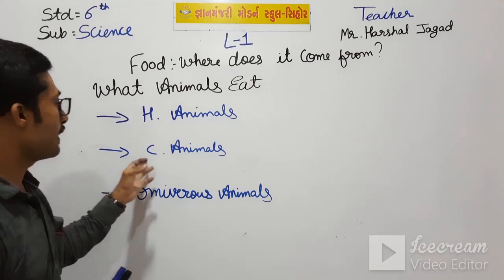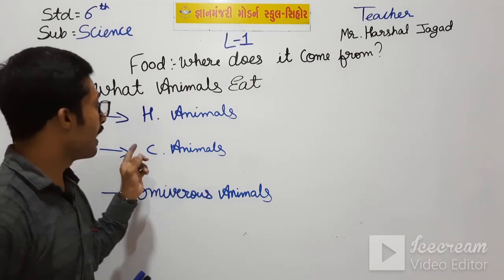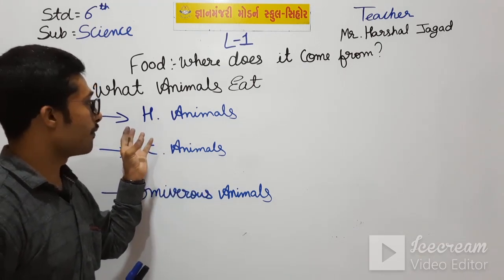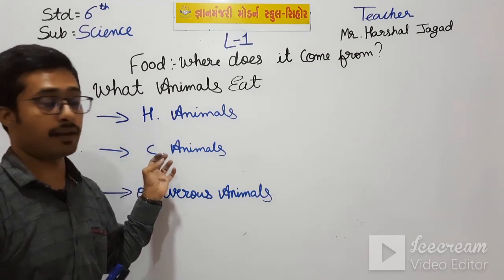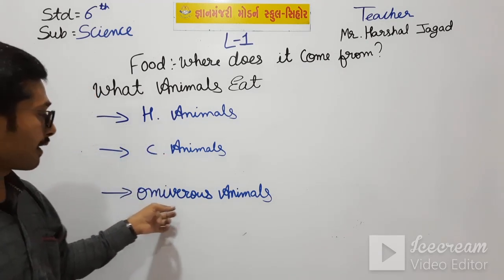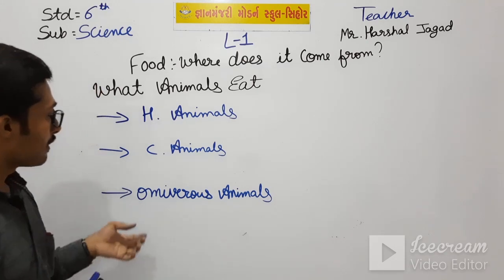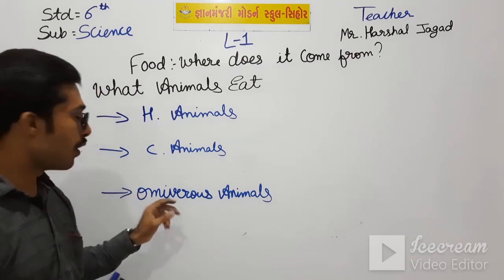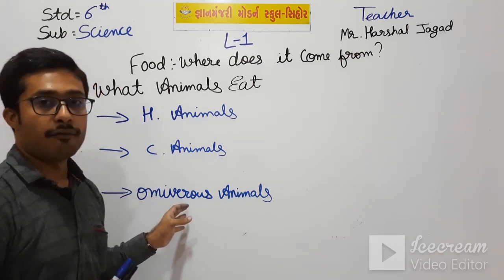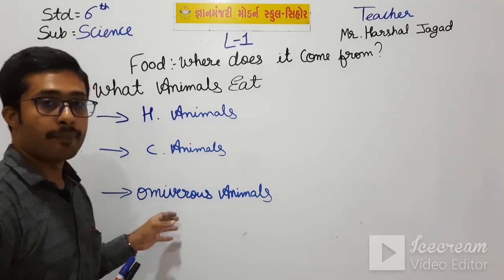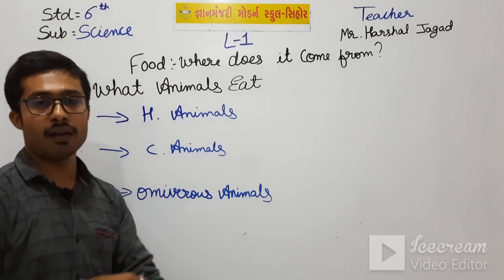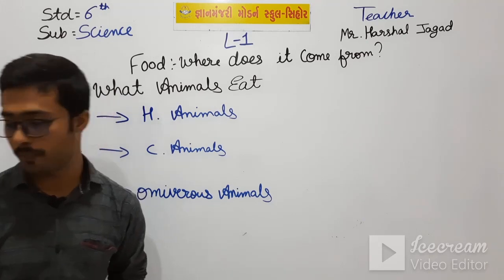And what do carnivorous animals eat? They eat some of the herbivorous animals, or meat. And what do omnivorous animals eat? They eat both plants, fruits, vegetables, and meat, etc. That's all. So let's see some of the textual points of it.